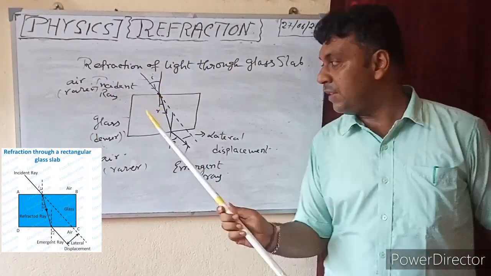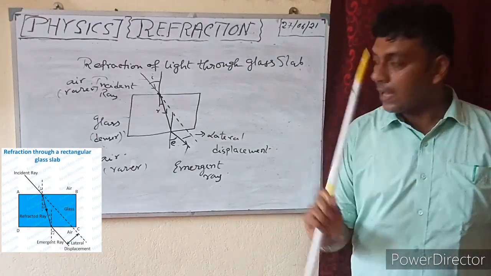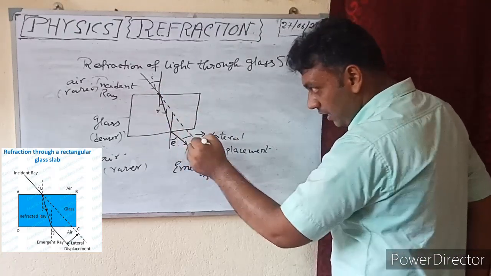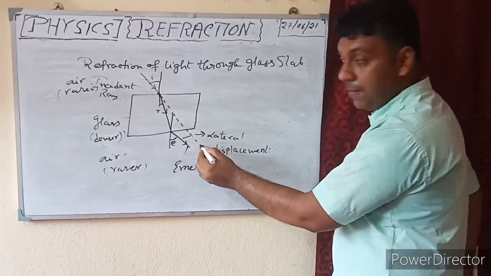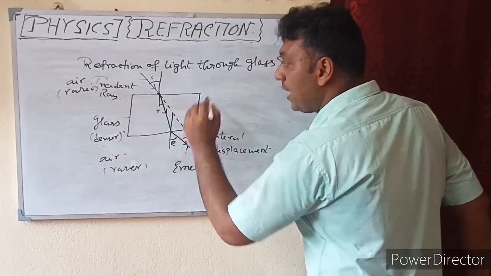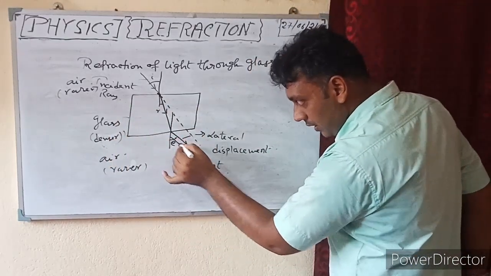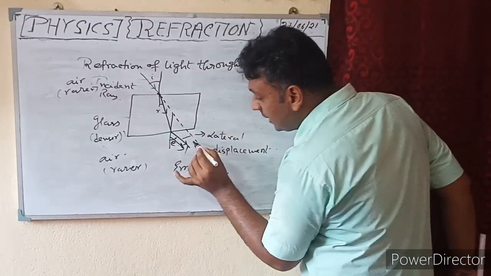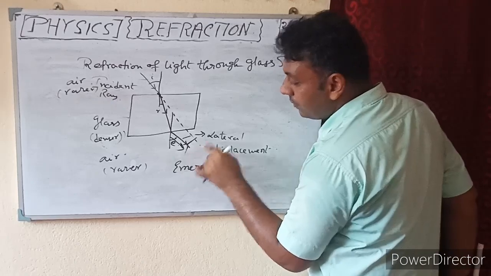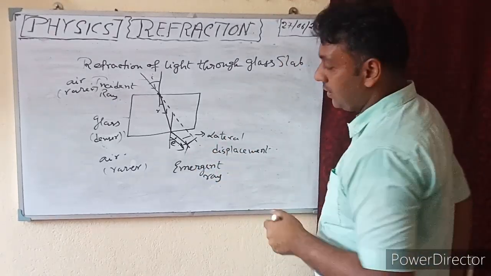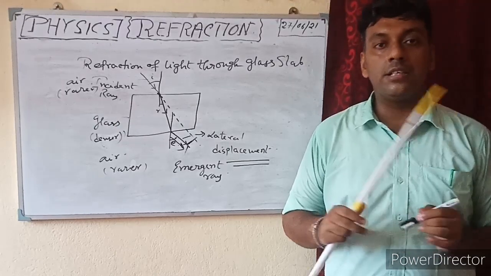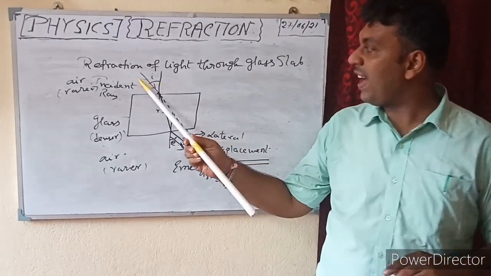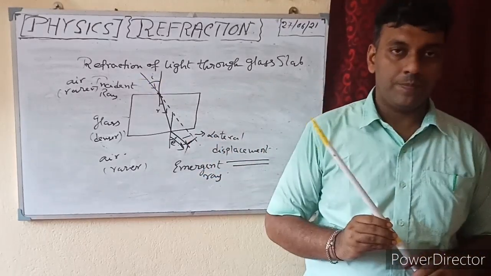Now one case, if there is no glass slab, then what will happen? Suppose there is no glass slab, then the light rays will pass straight in this way. This is the path. But as the light rays is passing from here, in this way, due to the presence of the glass slab, there is a shift, there is a change in the path of the light rays. This is called the lateral displacement. So this is all about the refraction of light through glass slab.